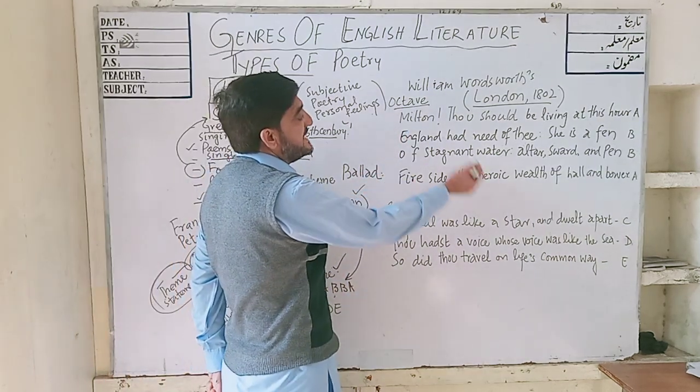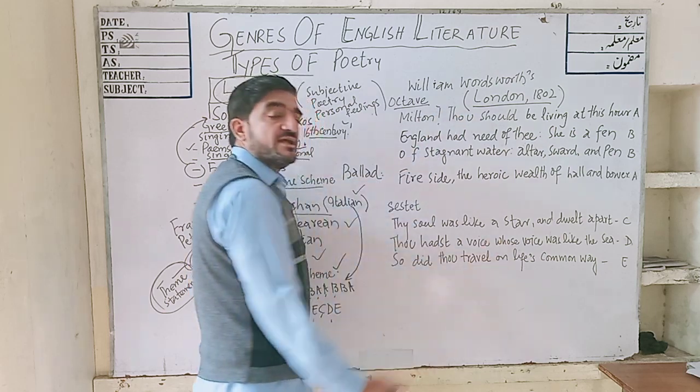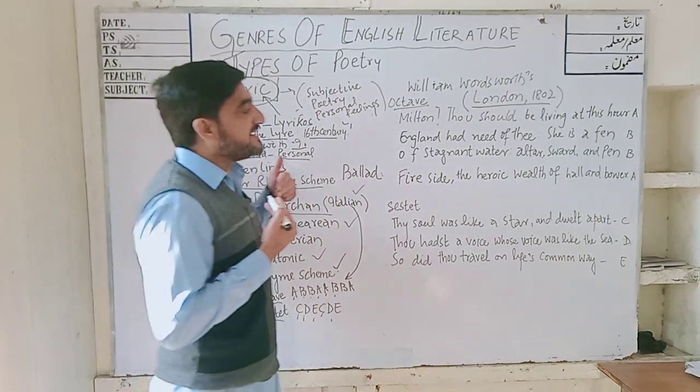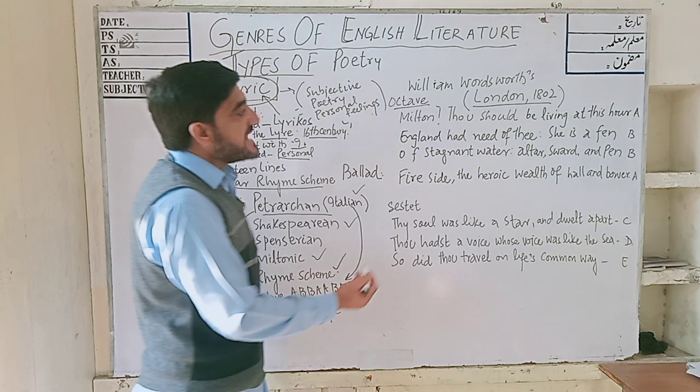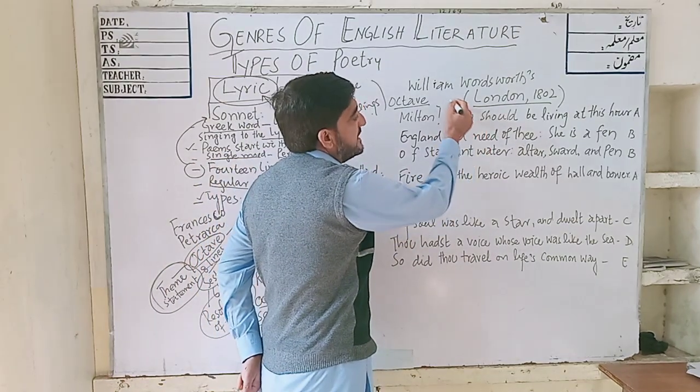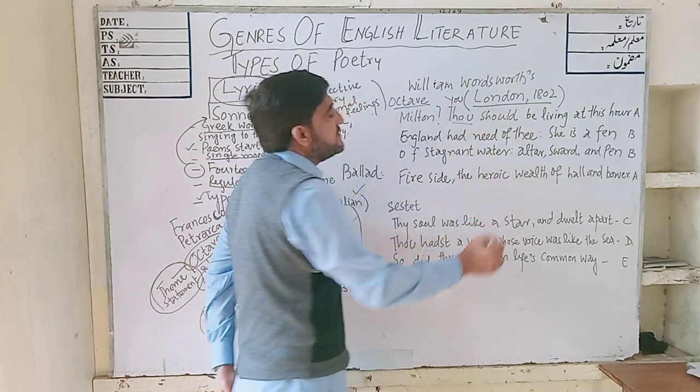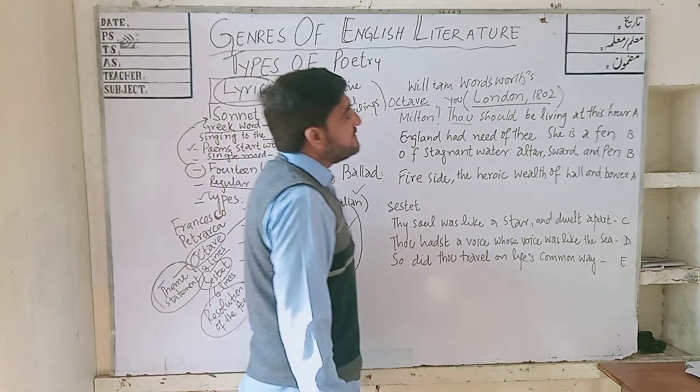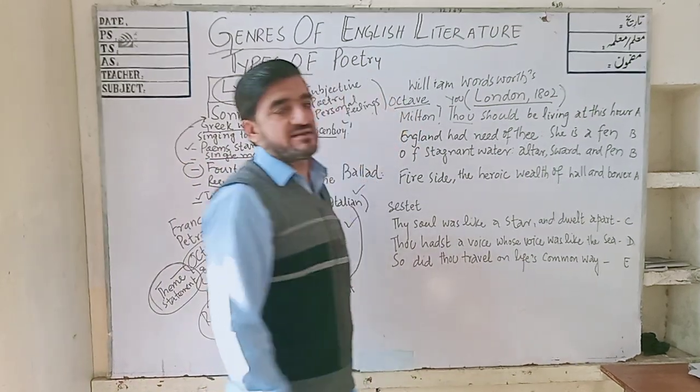It starts, "Milton!" with a sign of exclamation. It means that Wordsworth is addressing Milton. "Thou" is an archaic word. It is used for the new word "you." "Thou should'st be living at this hour."